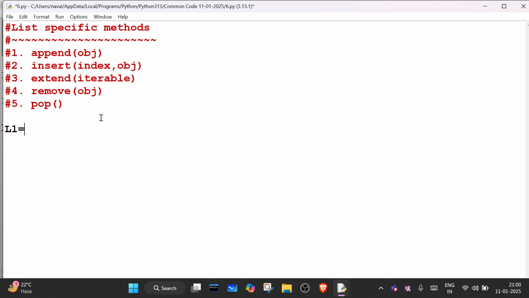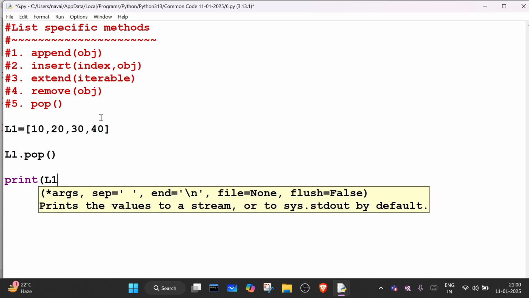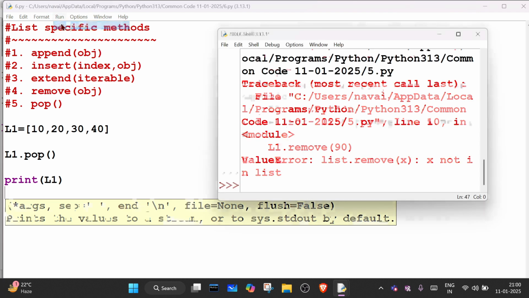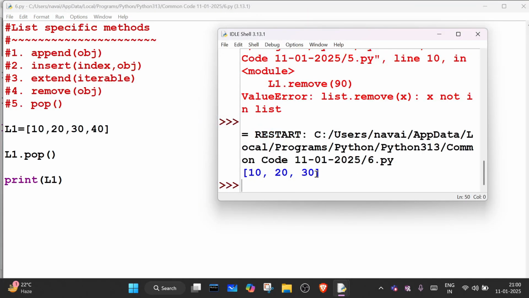So for example, I'm creating a list 10, 20, 30 and 40. So if I write L1 dot pop and then print L1, what will it print? It will remove the last element.